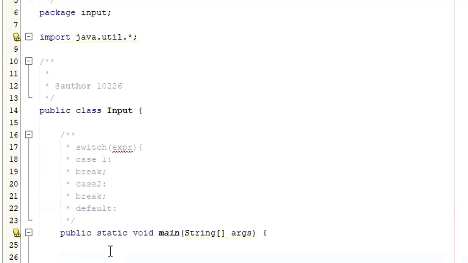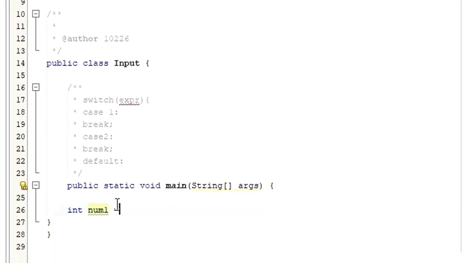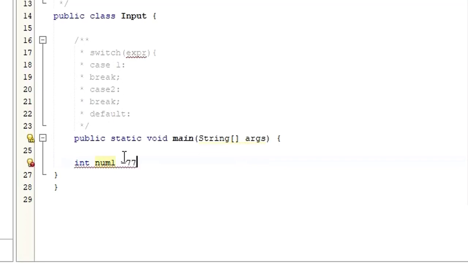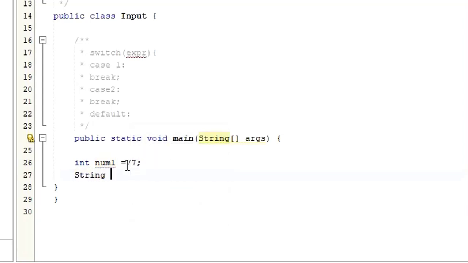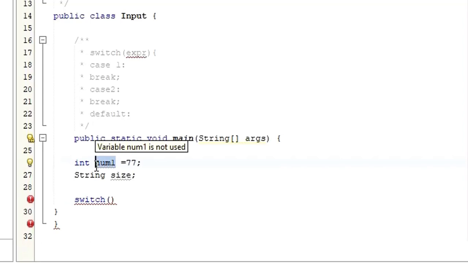So here I'm just going to say integer, let me say num1, I would say this one as 77, okay, and let me create another variable as string. Let me call this one size. Now I'm going to use switch as a keyword. Here I need to pass the expression, right? So what expression am I going to pass? This variable is an expression because I'm going to check the size based on that variable. So I'm going to pass that one here.